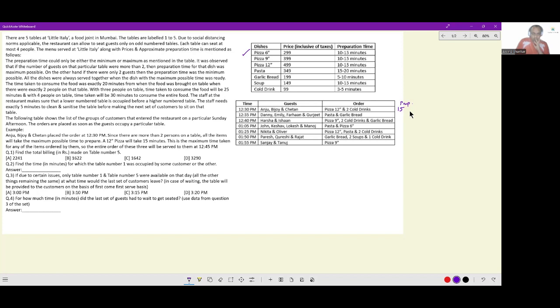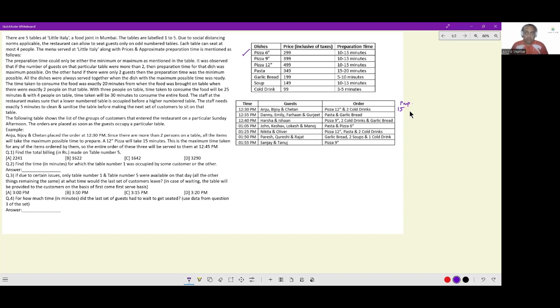The following table shows the list of groups of customers that entered the restaurant on a particular Sunday afternoon. The orders are placed as soon as the guests occupy a particular table. So after they have occupied a table, only then does the timer start for preparation. For example, Anju, Bijoy, and Chetan place the order at 12:30 p.m. There are more than 2 persons, so all the items will take the maximum possible time. A 12-inch pizza will take 15 minutes. This is the maximum time taken of any of the items ordered by them. So the entire order of these 3 will be served to them at 12:45, 15 minutes prep time.